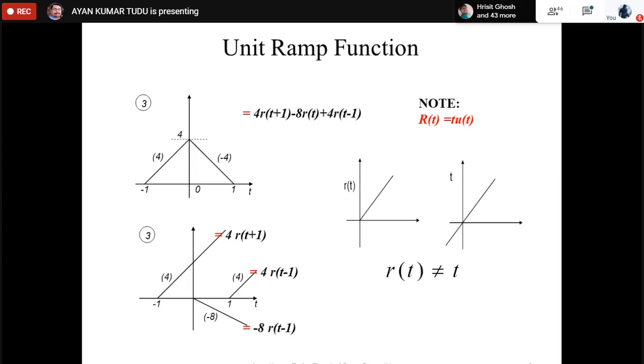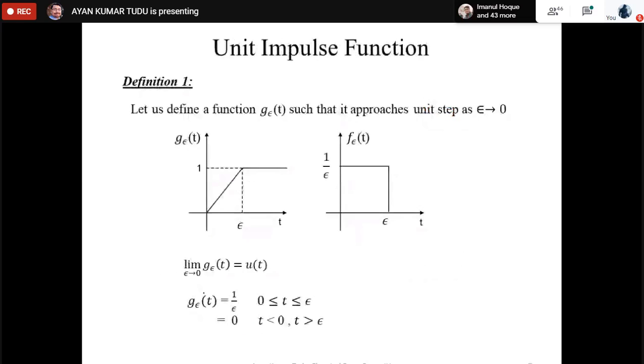Okay, so let us go through definition 1, then we will talk about definition number 2. Let us talk about definition 1. As you can see, we have defined a function g_epsilon(t) such that it approaches the unit step as epsilon tends to 0. So the limit as epsilon tends to 0 of g_epsilon(t) equals u(t).